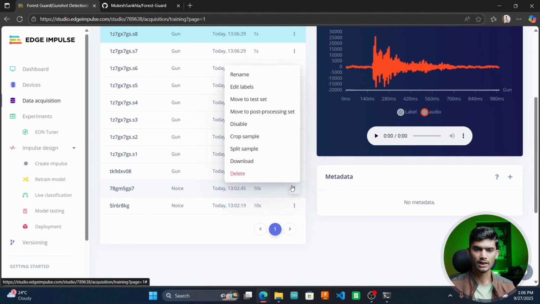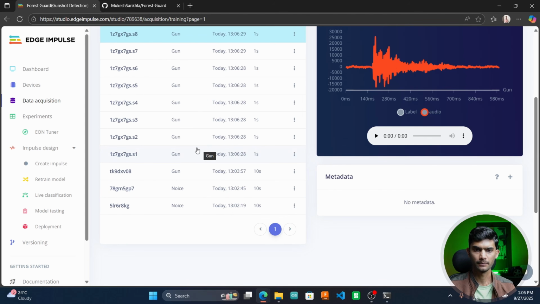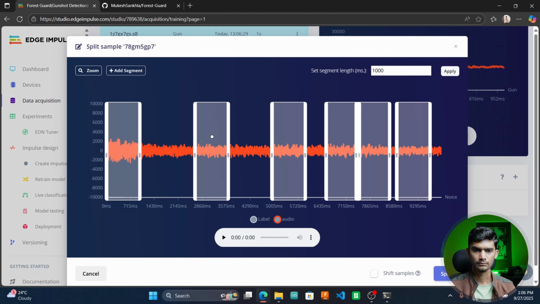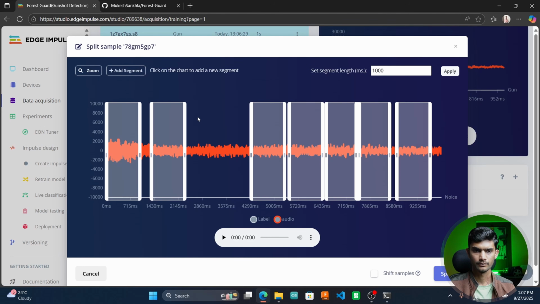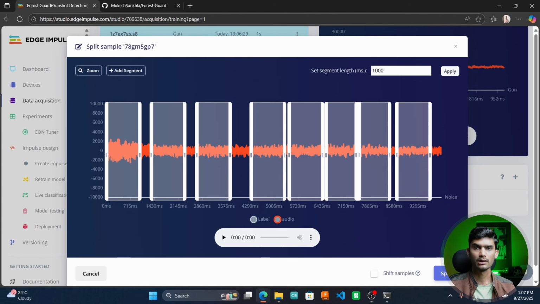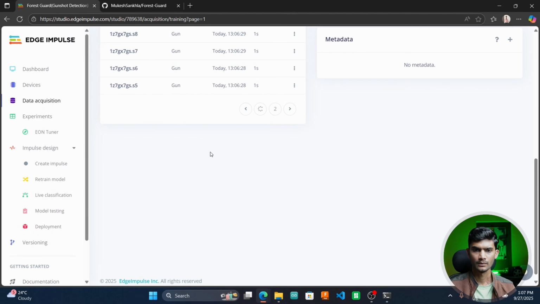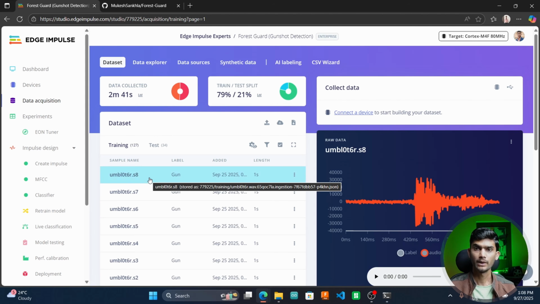Similarly for the noise, I'll split the audio samples again. For the noise, you can randomly pick the audio frames. And I'll click on split. In my original project, as you can see, I have captured around 3 minutes of data. I have split the data into training and test in the ratio 80 is to 20. Now we have captured all the data that we require for the classification.